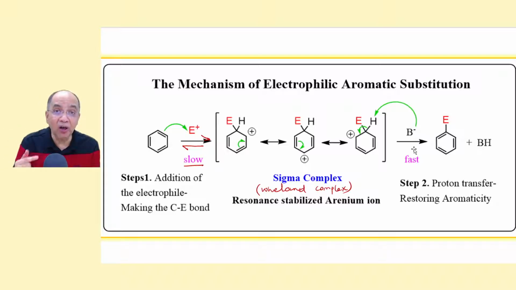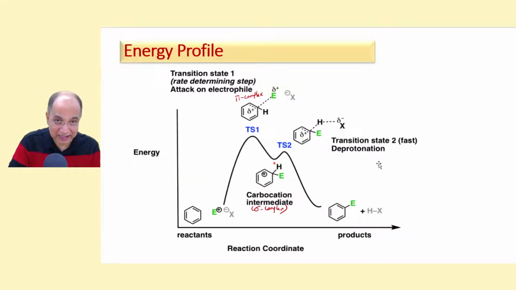Why? Because the C-D bond is much stronger than the C-H bond. Therefore, the activation energy for this step for deuterated benzene would have been relatively greater than ordinary benzene. So benzene would have reacted faster than deuterated benzene, but ironically we find that both react with the same rate.